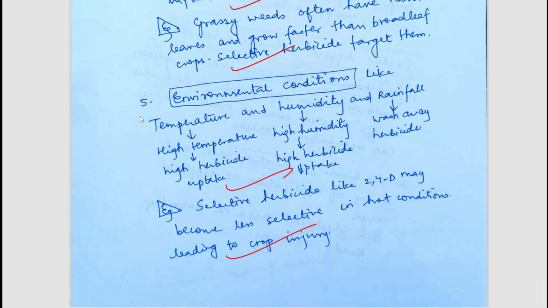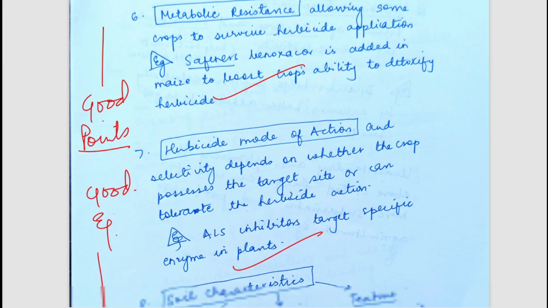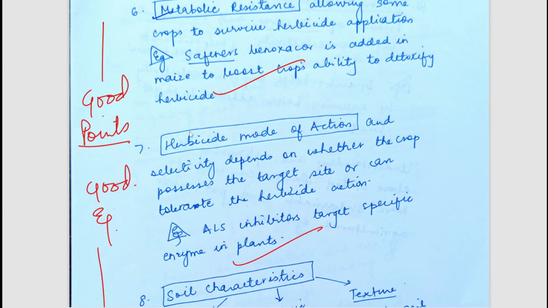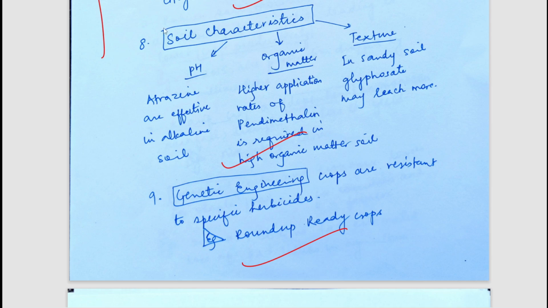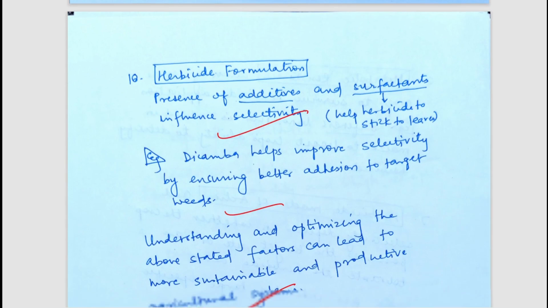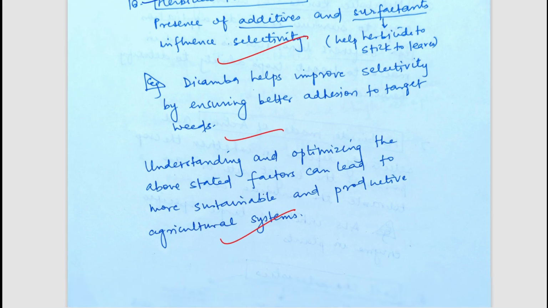Environmental conditions could be another factor. So very well written point. Metabolic resistance could be another factor. Herbicidal mode of action could be another factor. You can pause and read the points in detail because good examples have been mentioned. Those examples can be very helpful in your answer writing also. Soil characteristics could be another point. Genetic engineering could be another point. So well written answer. Herbicide formulation could be another factor, and again appropriately concluded. Now let's move to the next question.